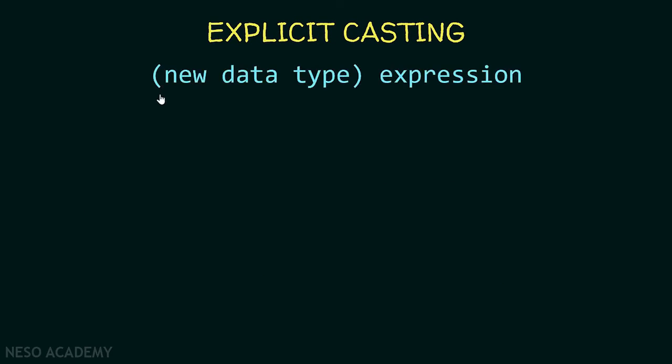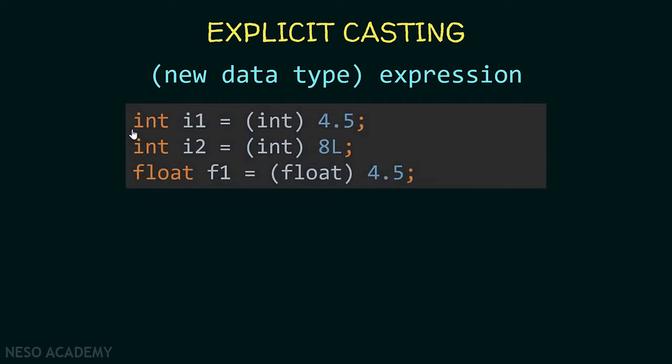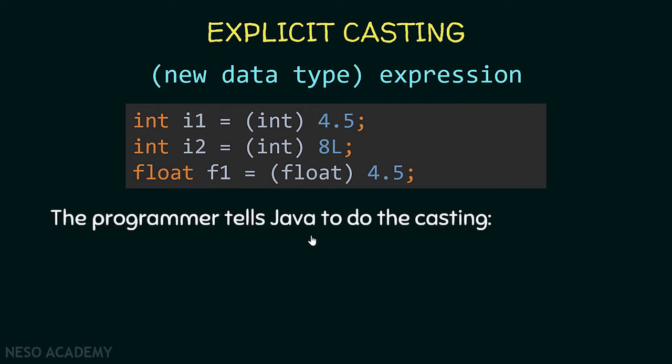It looks like this. First of all, we open some parentheses, and inside the parentheses we put the new data type. After that we have the expression that we want to convert to this data type. Have a look at this code. It is the same code from before, but now the programmer is telling Java to do the casting. Over here we are telling Java to convert 4.5 to an integer, so Java will convert 4.5 to 4.